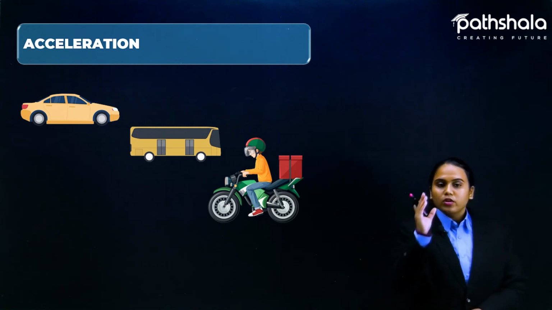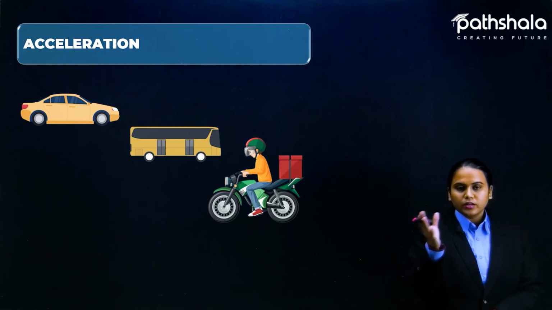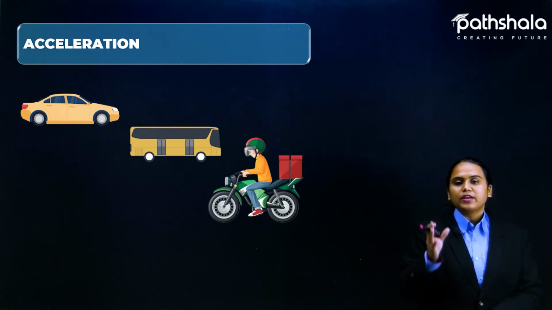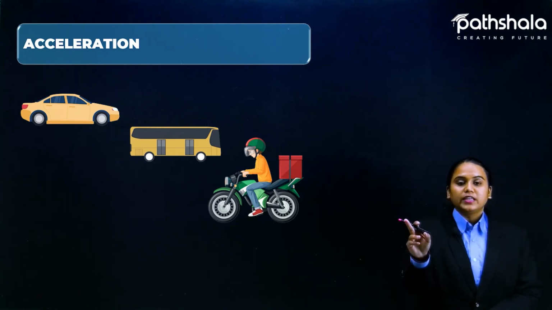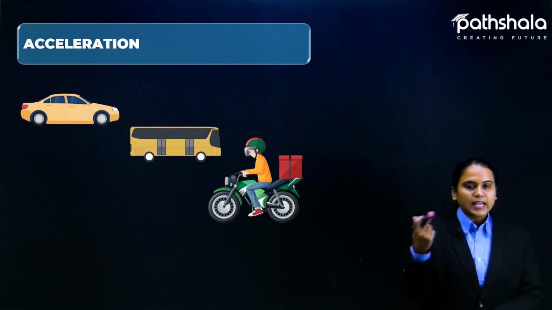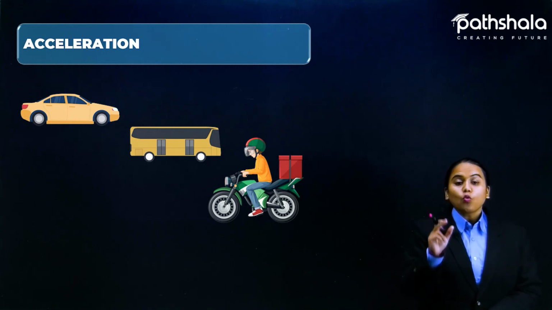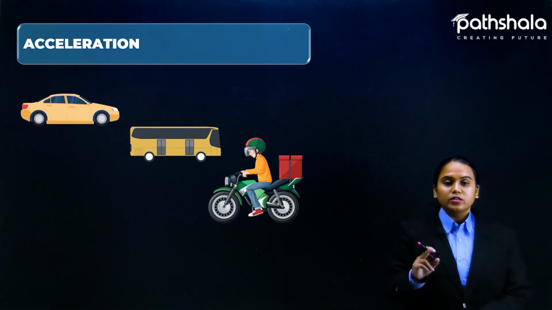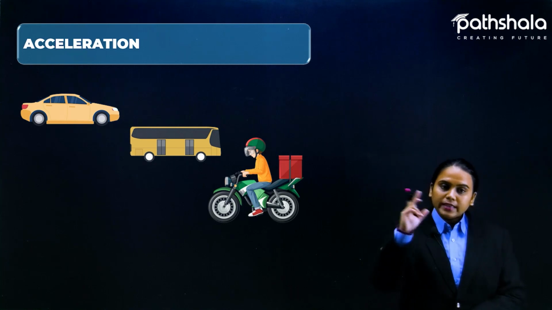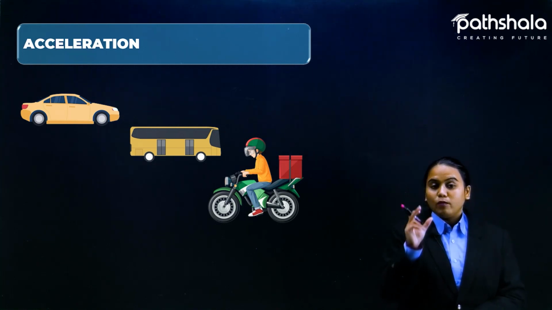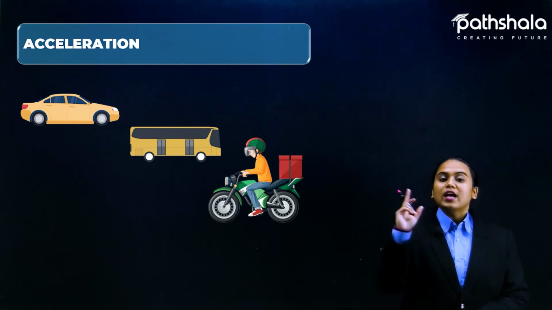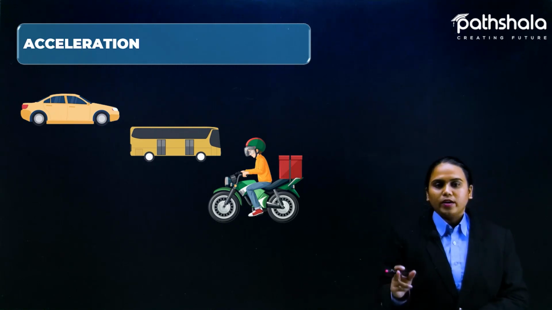You are going to now learn the basic concept related to acceleration. Earlier I told you that the change in velocity divided by time is actually acceleration, right? Velocity includes direction, so we can say velocity is a vector quantity, so acceleration will be a vector quantity.